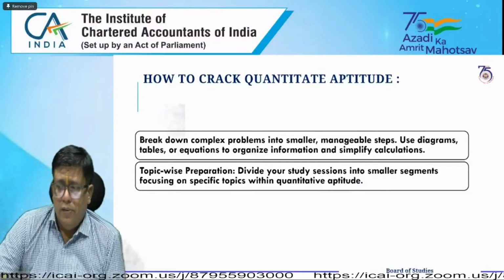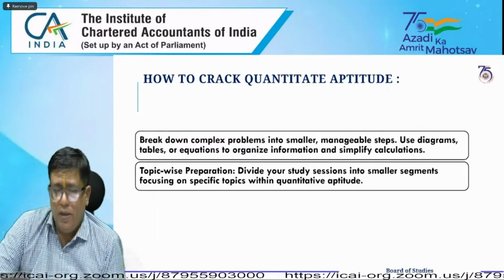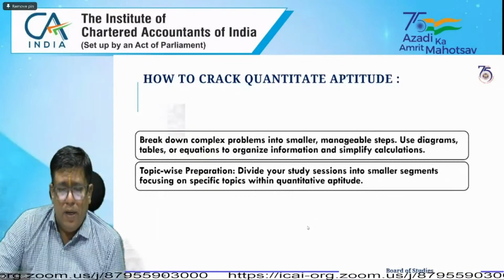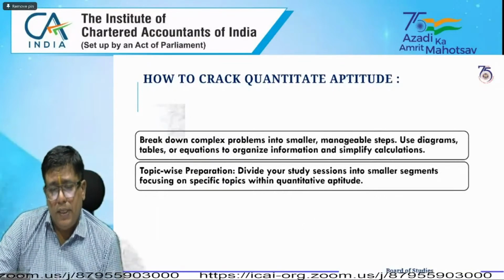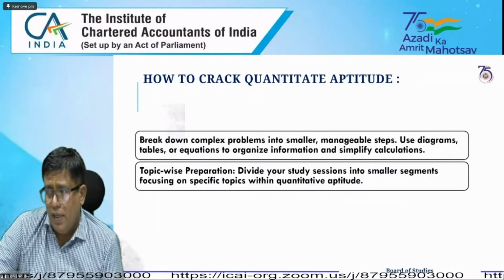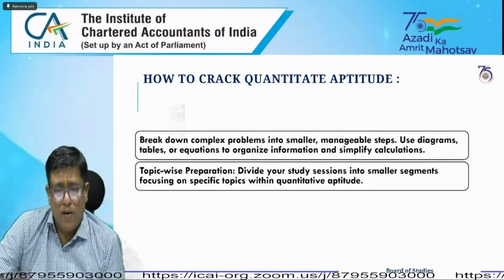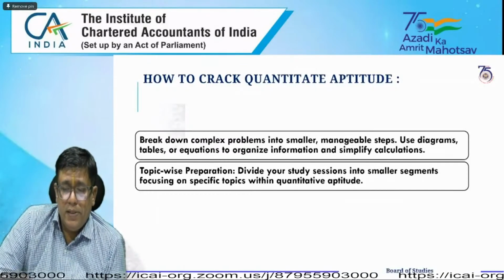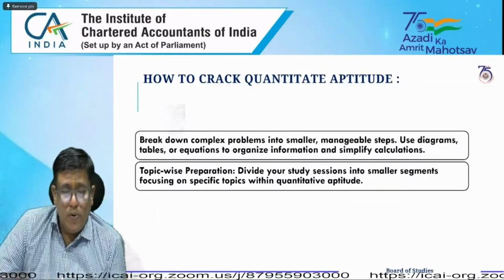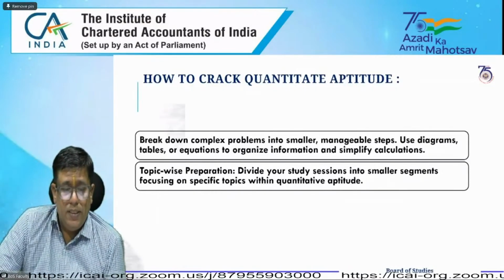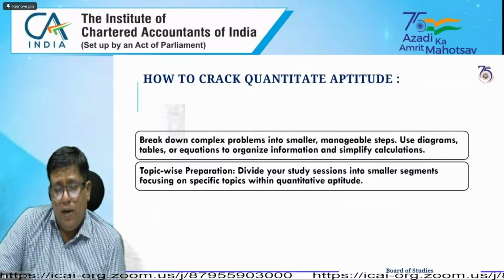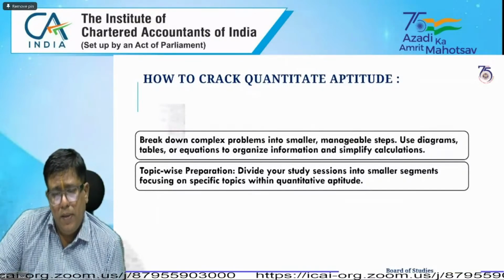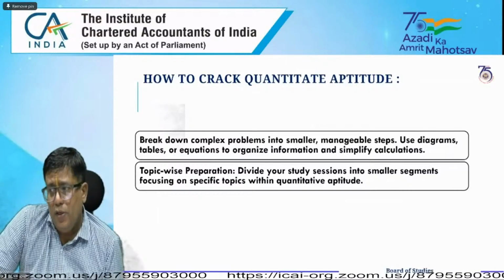Finally, your aim is to crack the quantitative aptitude paper. Break down the sections into small, meaningful parts, using diagrams and tables to organize the information simply. Simplify the calculations, then you can understand topic-wise. You have to prepare various segments and topics. I have already suggested that at the end of each topic the summary has been given. You prepare accordingly.